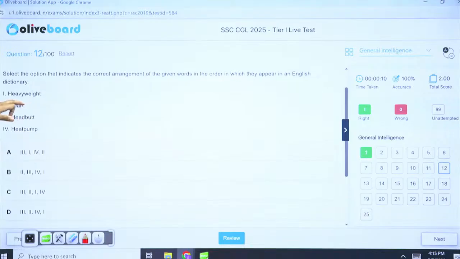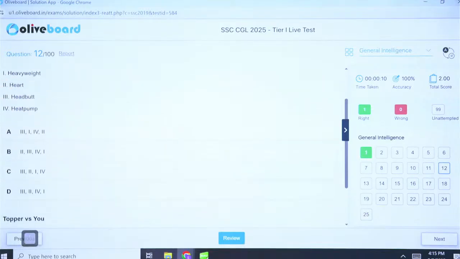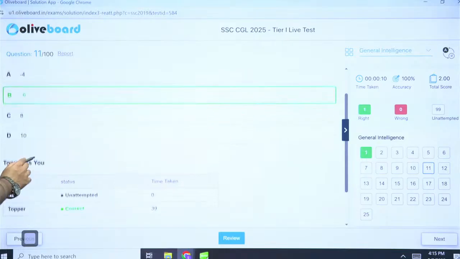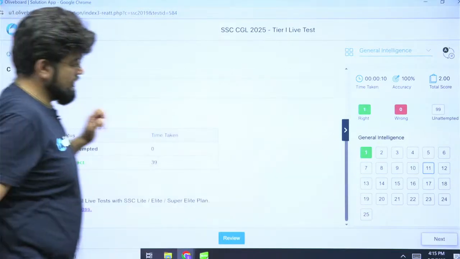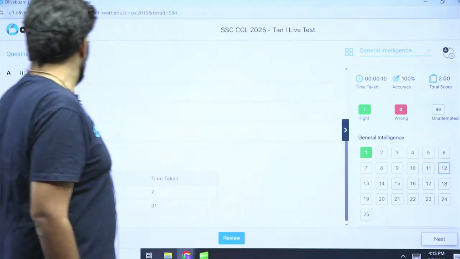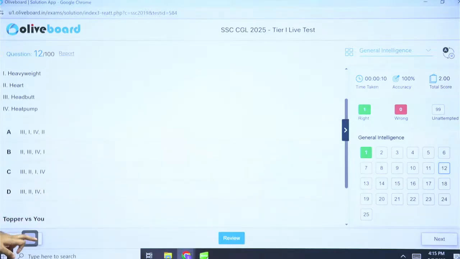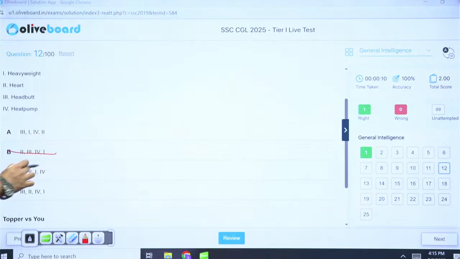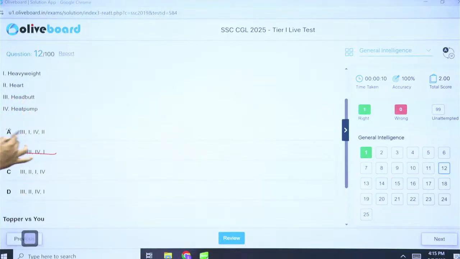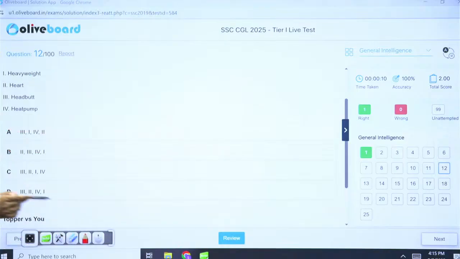Next, question number 12. Correct arrangement in which the English dictionary arrangement. Only 4 words. This is easy. 3 and 2. What do you think is the right one? First position we have 3 and 2. So 3 is headbutt and this is heart. Obviously headbutt will come first, so this will go. Now 1 and 2. So heavy weight and heart. Obviously heart will come first, so 2 will come first. Third position 1 and 4. Heavy weight and heat pump. So obviously heat pump will come first, so 4 will come first. So option D is the correct answer.